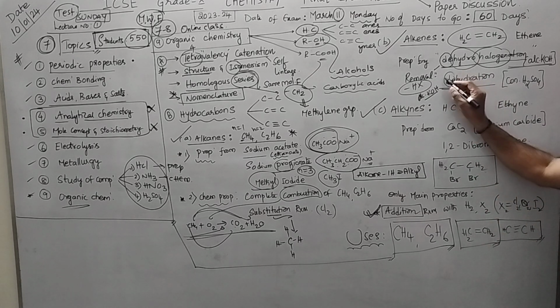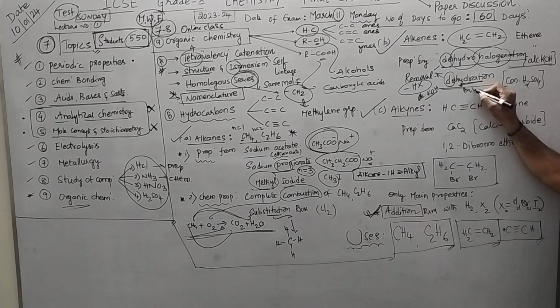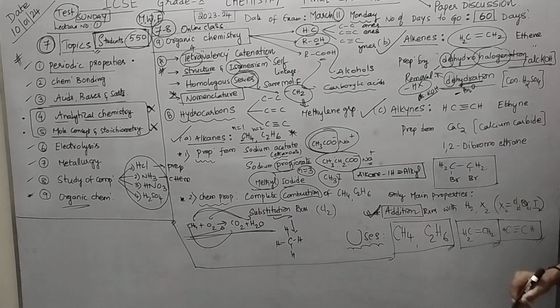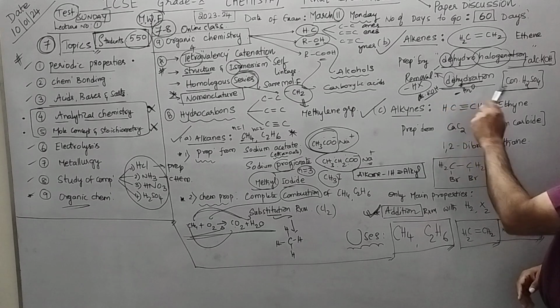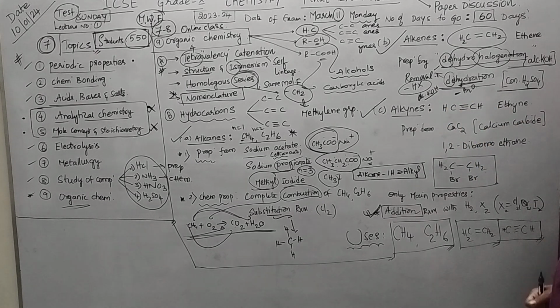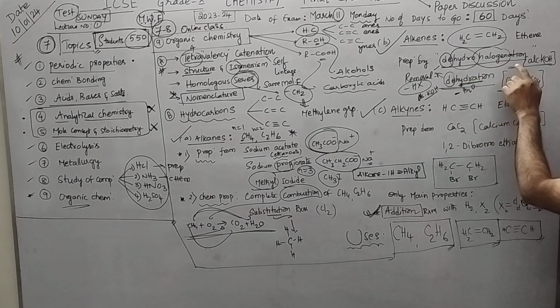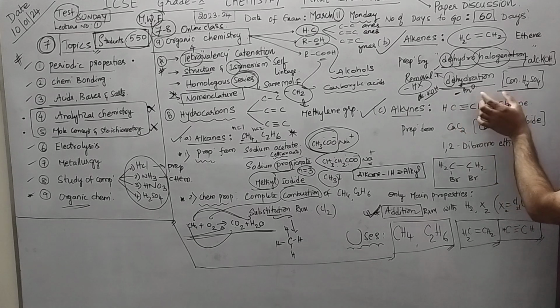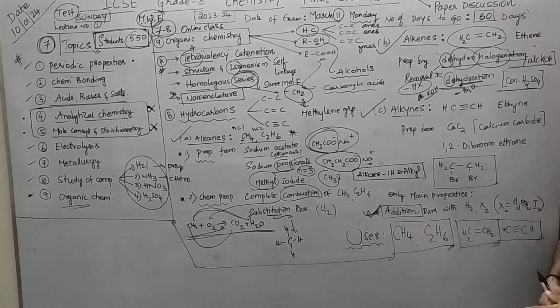D, I told, what is D? Removal. Hydration indicates water. So removal of water using concentrated H2SO4 is known as dehydration. So here you have two concepts. One, dehydrohalogenation is done with alcoholic KOH. Dehydration, removal of water, is done with concentrated H2SO4.